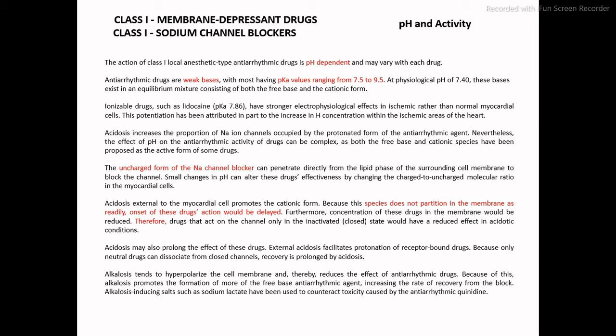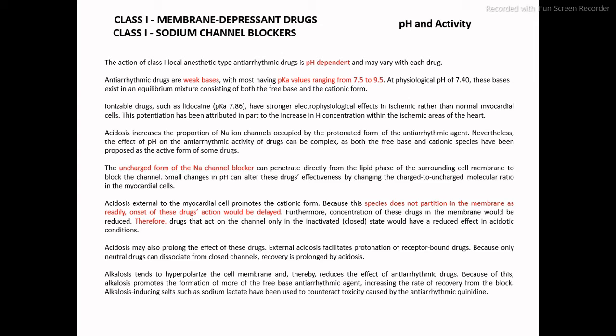So from this consideration, if we look at the antiarrhythmic drugs from class 1, they are weak bases, and almost all of them have pK values ranging from 7.5 to 9.5, but at physiological pH, which is 7.40, these bases exist as an equilibrium mixture consisting of both the free base and its cationic form.